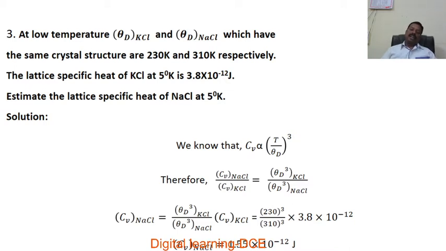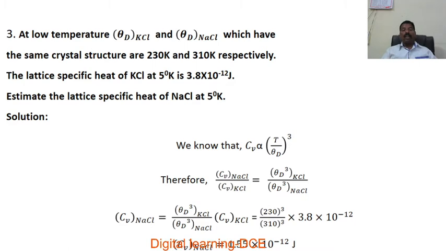Except T and theta D, the rest of the things are constants, so those constants are replaced by proportionality. Then we found that Cv is proportional to T divided by theta D whole cube. If you use that, therefore, Cv of NaCl divided by Cv of KCl, we have to compare that.